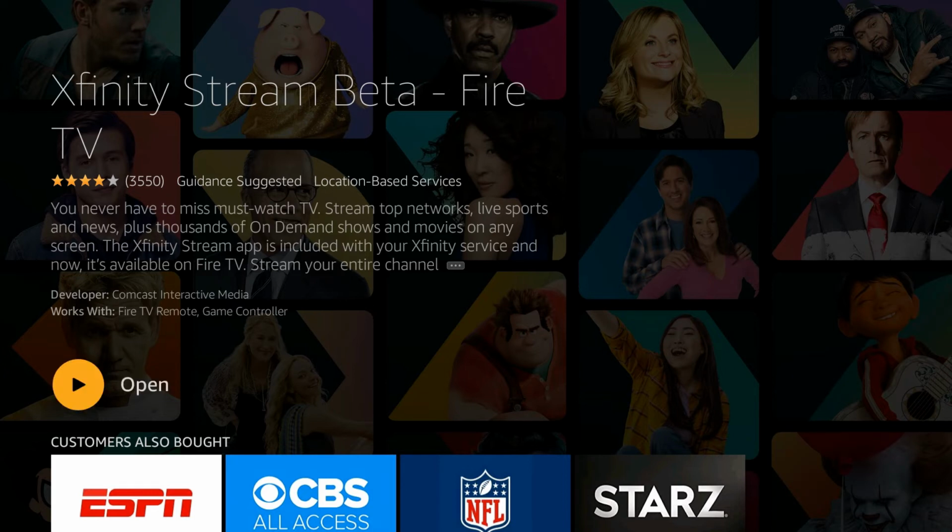And here you can see Xfinity Stream Beta version installed on our Fire Stick.